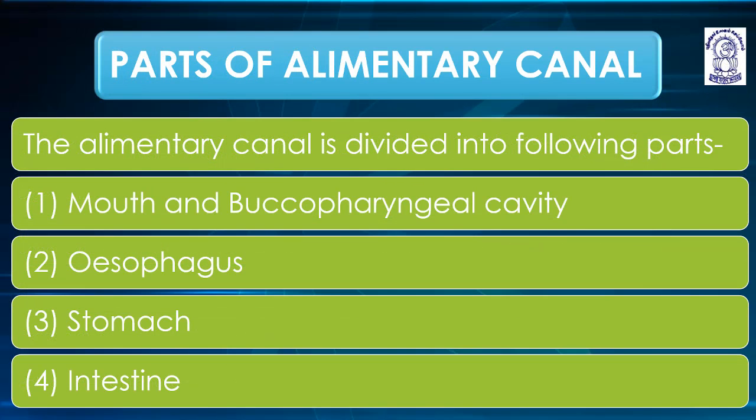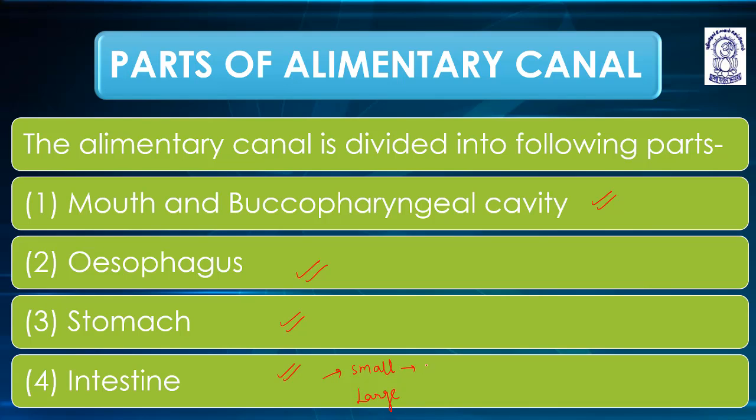Next slide. The alimentary canal is divided into the following parts: first the mouth, or buccopharyngeal cavity, then the esophagus, then the stomach, and the intestine. The intestine is further divided into small intestine and large intestine.